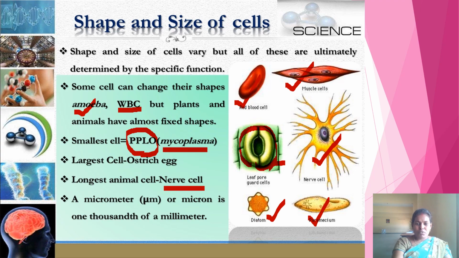Up to now I told you the size of the cell in microns. What is meant by micron? Micron is otherwise called micrometer. A micrometer or micron is the 1,000th part of a millimeter. The size of the cell is measured in the units of microns.